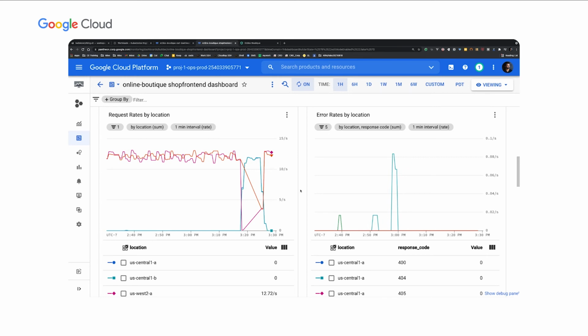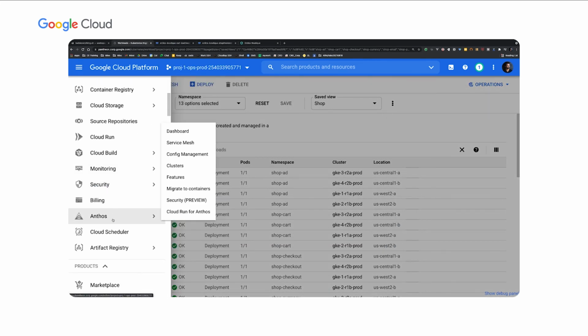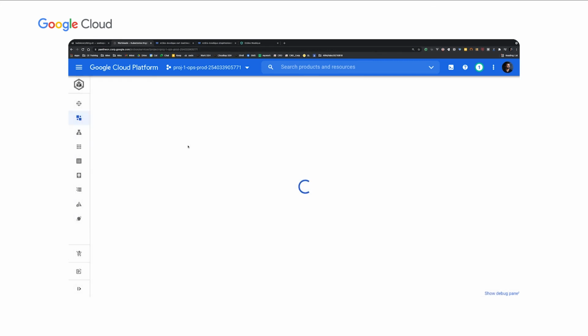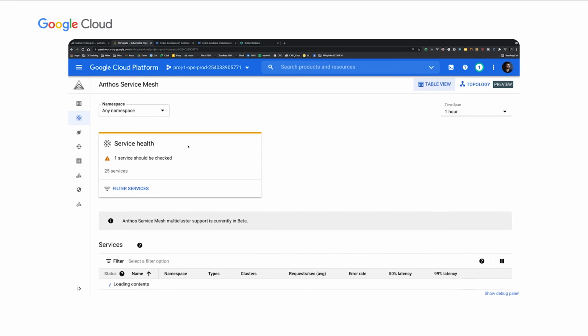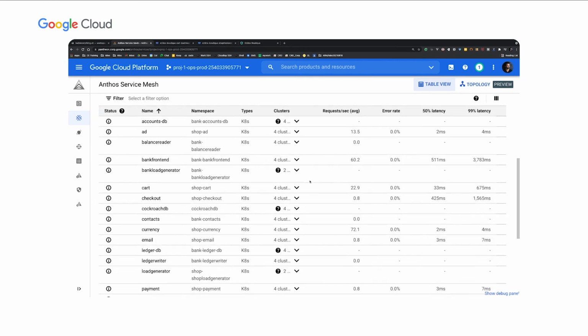All right, the last thing we want to look at is observability and manageability of services. So for that, let's go back to the Cloud Console. And here we're going to go to Anthos Service Mesh. When you have Anthos Service Mesh deployed on one or more clusters, you will get this dashboard view. Now, this dashboard view gives you a table view and a topology view for all the Anthos enabled services.